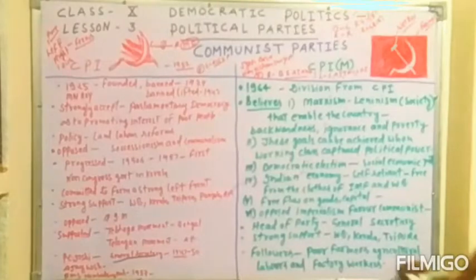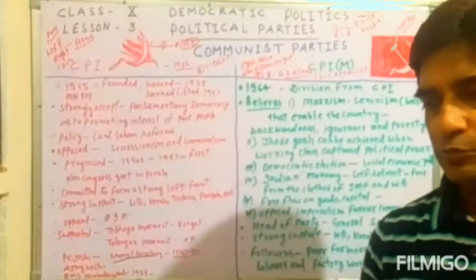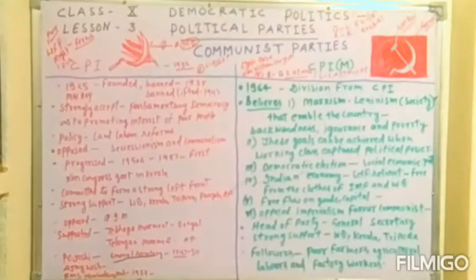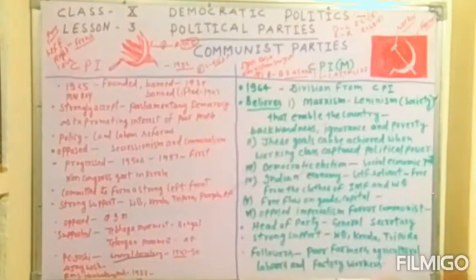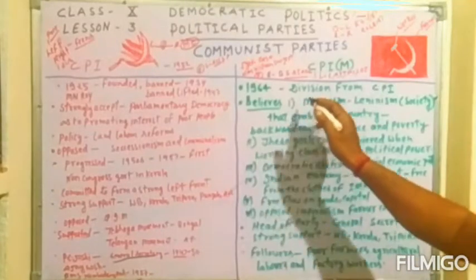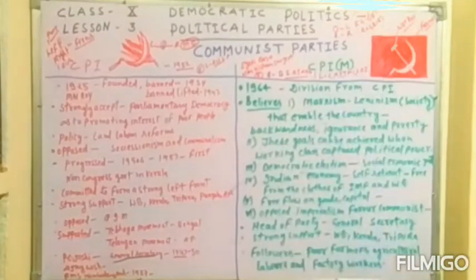China attacked India in 1962. At that time the Communist Party was confused, and the CPI was supporting the government's policies and also the Russian ideology. In such a way, in 1964 a new party was formed from the old CPI. This was the first division of the CPI.